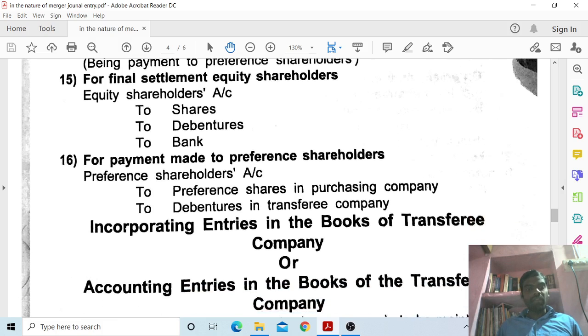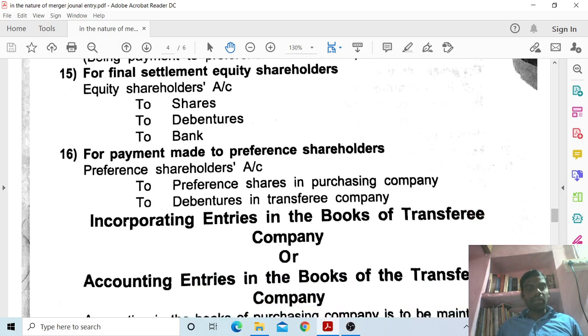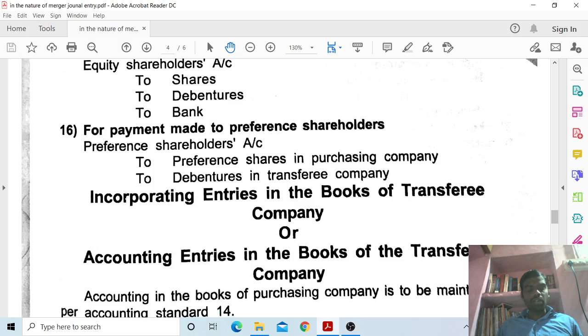15th, for final settlement, equity shareholders account debit to shares account credit, to debenture account credit, to bank account credit. Next, 16th, for payment made to preference shareholders, account debit to preference shares in purchasing company and debentures in transferring company. These are all the above closing entries of the vendor's company.